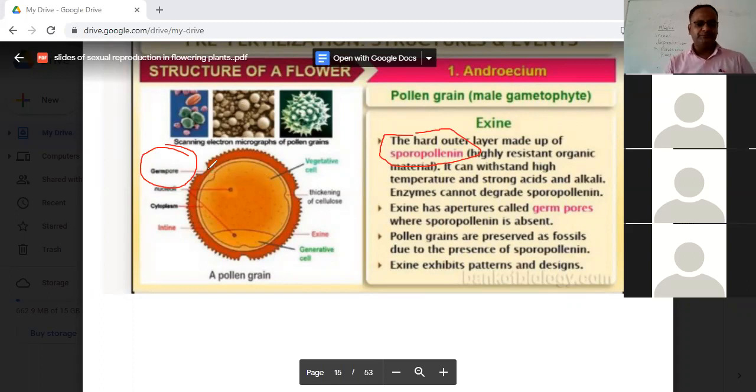So these are the germ pores through which the germ cells will go, or we can say they act as a channel for the germ cells. So the germ pores are the place where the sporopollenin is absent, and these pollen grains are definitely preserved as fossils due to the presence of sporopollenin.